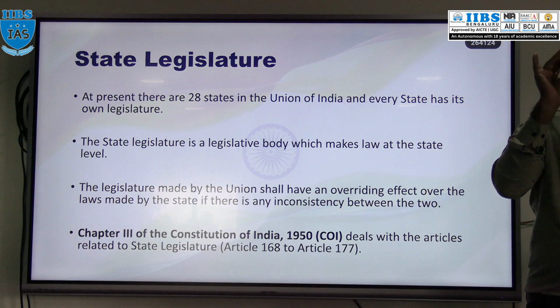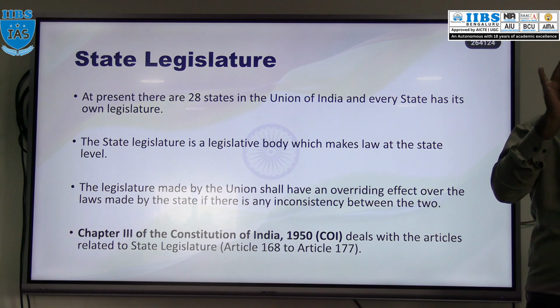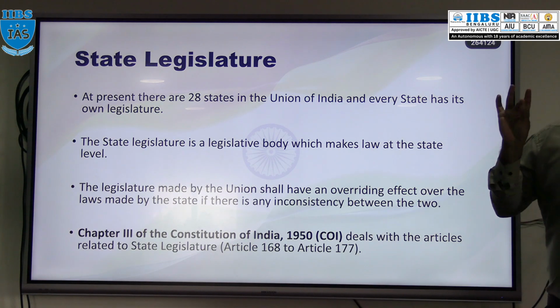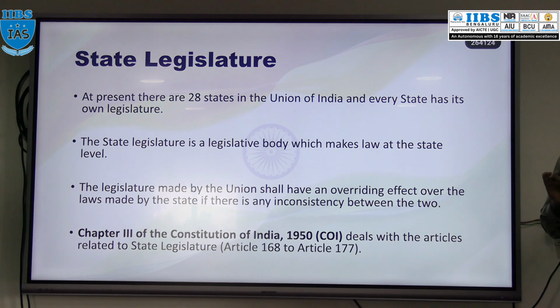In the same way, a state can make law in the state list and concurrent list. Even parliament can make law in the state list, but we will discuss that in later classes when we discuss the relationship between the central government and state government. At that time we will discuss.